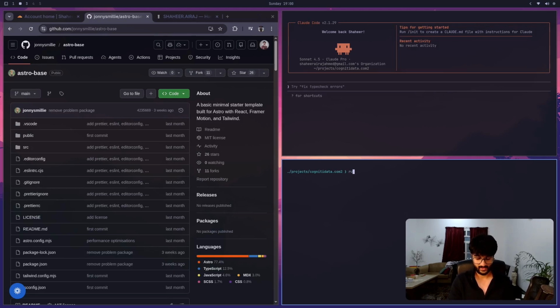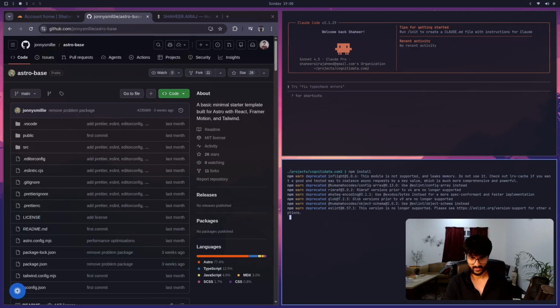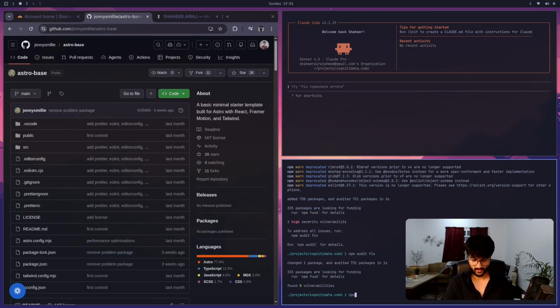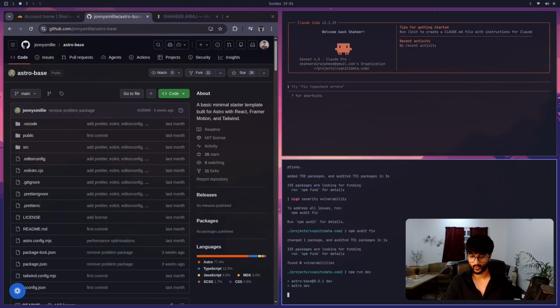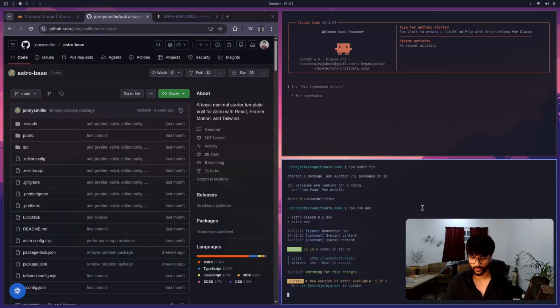And you can do that by hitting npm install. So this is going to install all the node dependencies. It's going to be very quick. Ooh, there are some vulnerabilities. What can we do? npm audit fix. So it seems we can run this command, npm audit fix, to just fix up everything. There we go. And now we can say npm run dev, and this will launch the website on my localhost on my machine inside of a development environment.